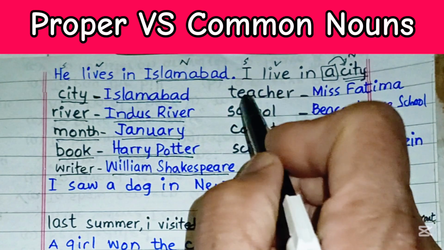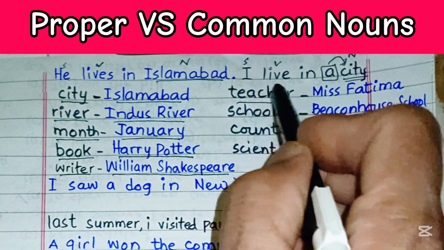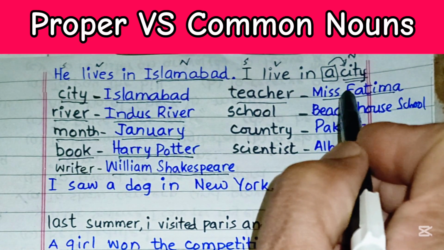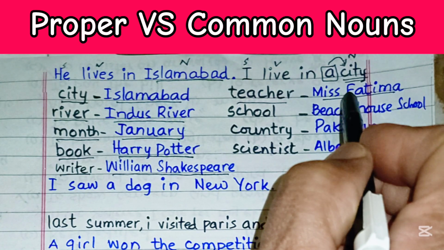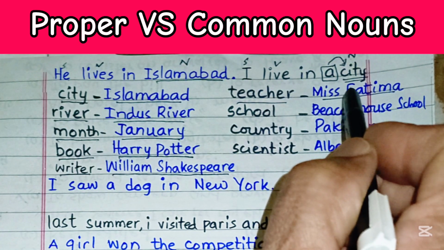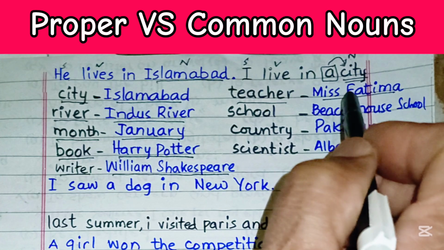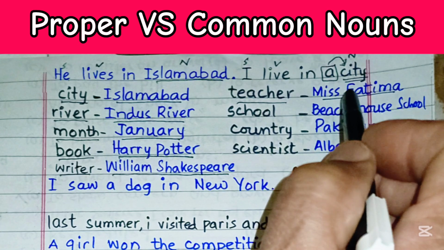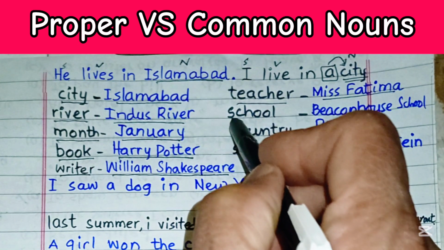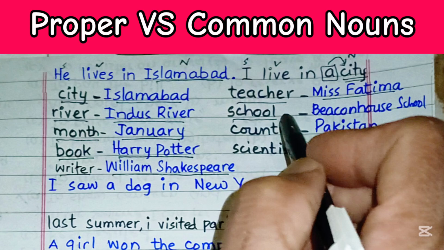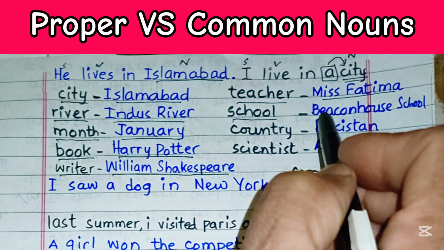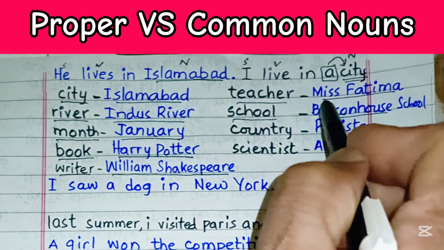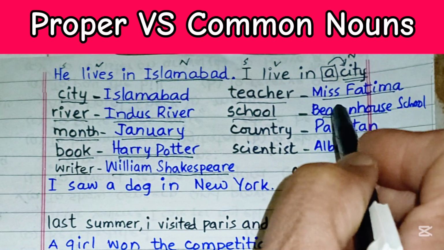Look at this side, teacher, any teacher, this is common, ordinary. Miss Fatima, this is a special name, this is proper. And one more thing, that we always write a capital letter at the beginning of a proper noun. It must be a capital. School means any school. I have taken admission in a school means any school, but once I name it, I have taken admission in Beacon House School, this Beacon House starts with a capital B and it is a proper noun.